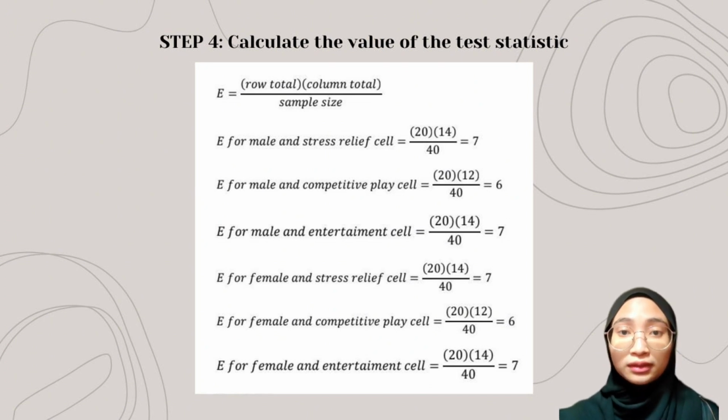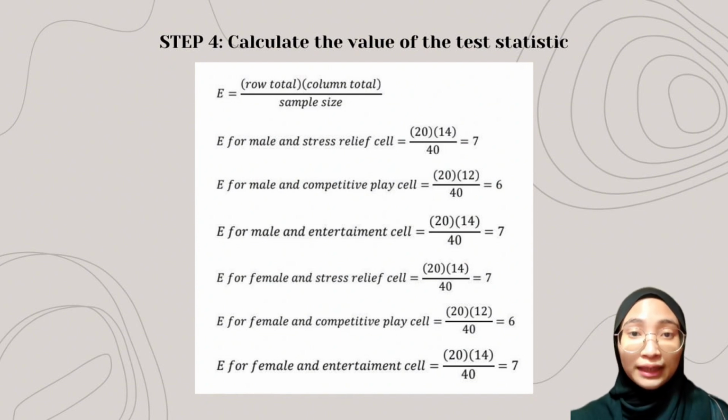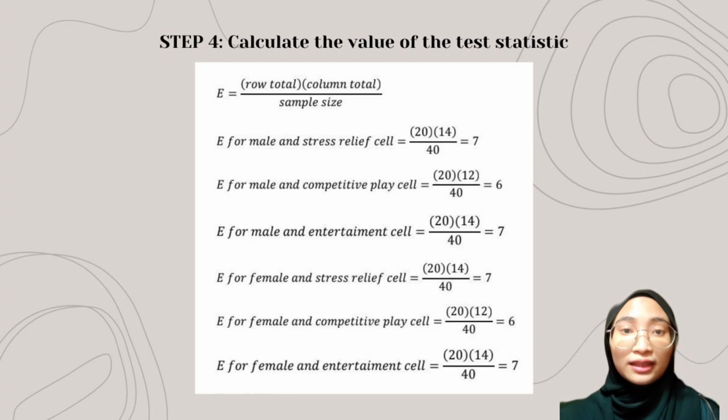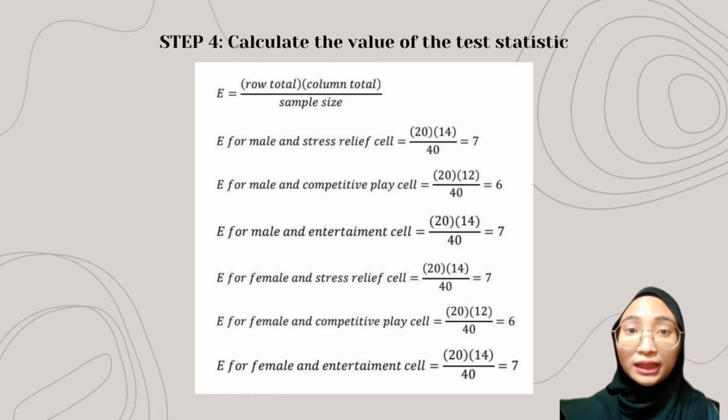E equals row total multiplied by column total divided by sample size. We compute the expected value for each cell, including for male and stress relief, male and competitive play, male and entertainment, and similarly for female in each category.